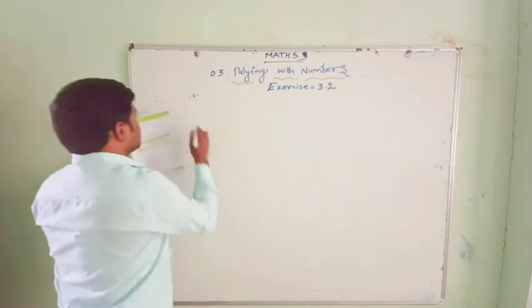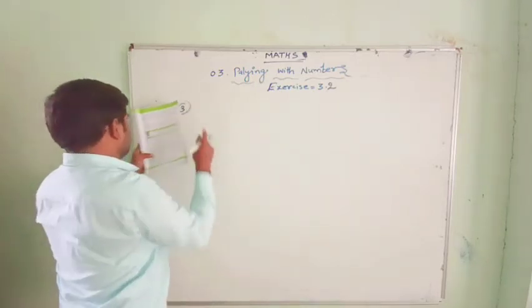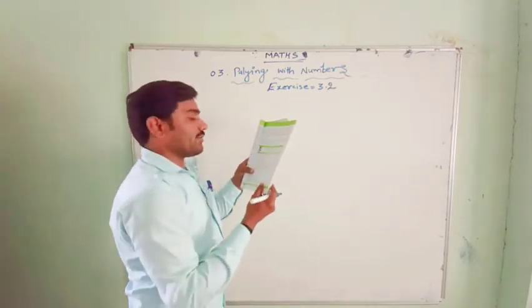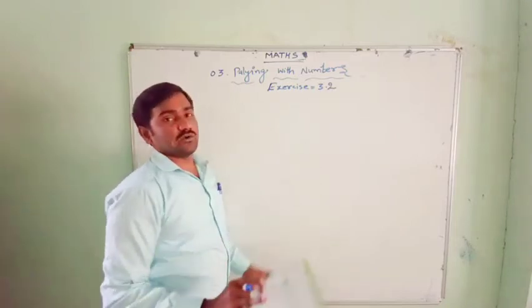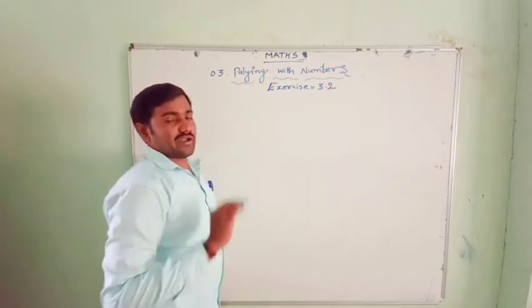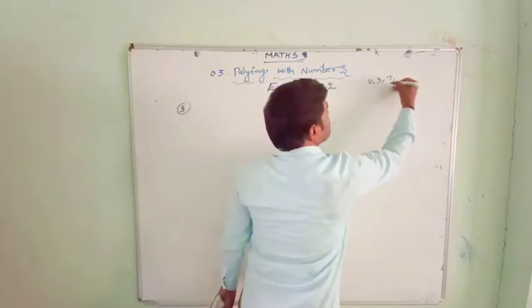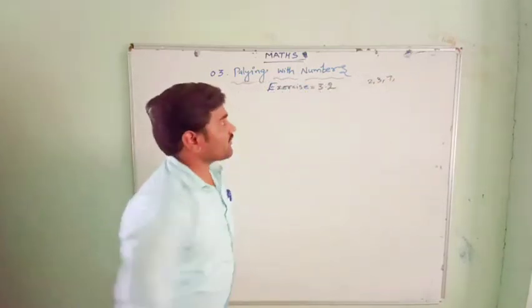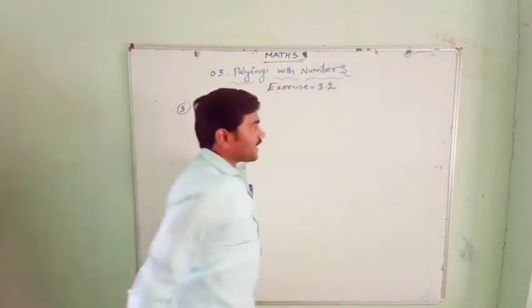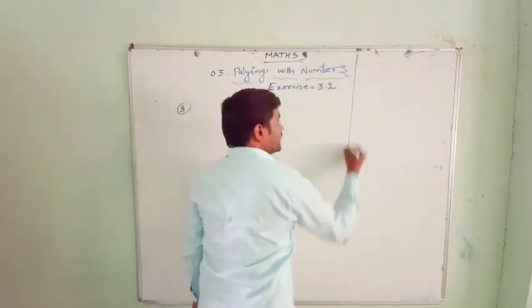Then question number 3. What is the greatest prime number between 1 and 20? The prime numbers from 1 to 20, what are they? See, 2, 3, 7. So I will write all the prime numbers here, so that if there are some problems on prime numbers, you can do them.